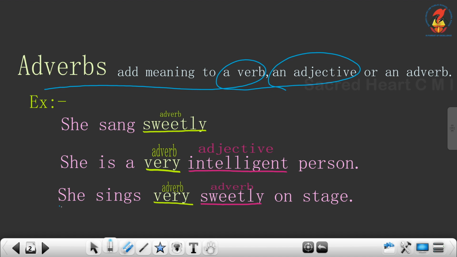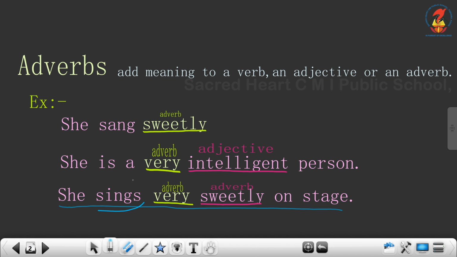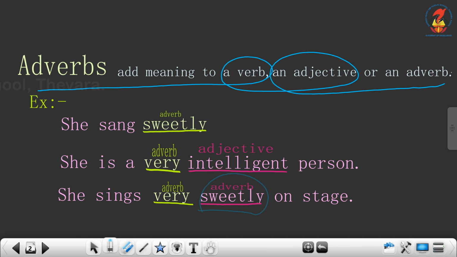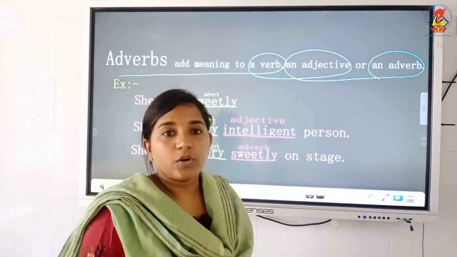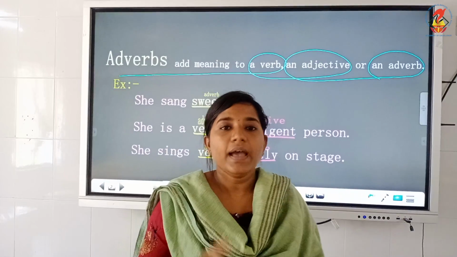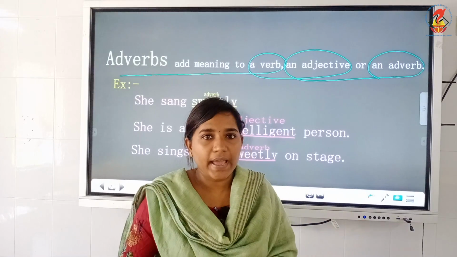Now, the third example, she sings very sweetly on stage. Sings is the verb, sweetly is the adverb and the word very is the adverb used to tell more about the adverb. So, adverbs add meaning to a verb, an adjective or an adverb. So, what is an adverb? Adverb is a word that adds meaning to a verb, an adjective or an adverb.